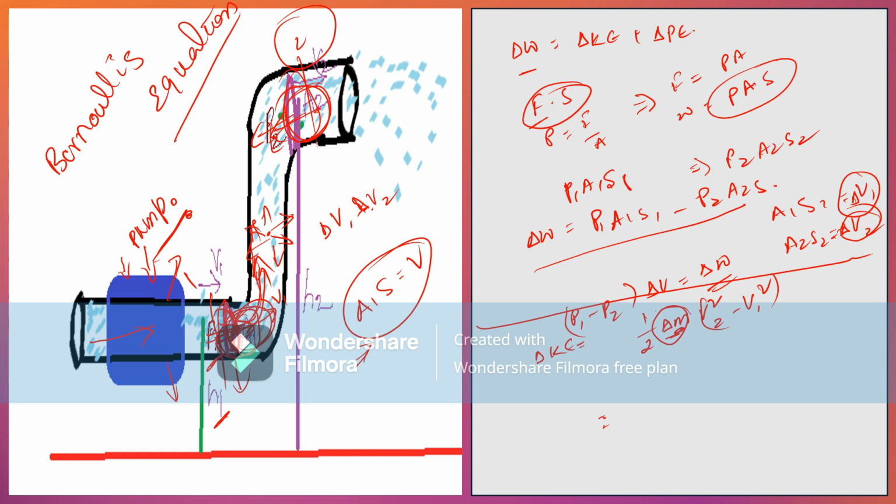But my interest is from point 1 to point 2. That is, M is equal to rho into V. Here, delta M is equal to rho into delta V, right? So, half rho delta V into V2 square minus V1 square. This is the change in kinetic energy, right?